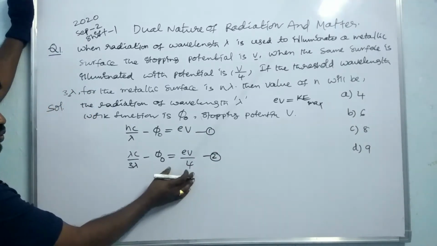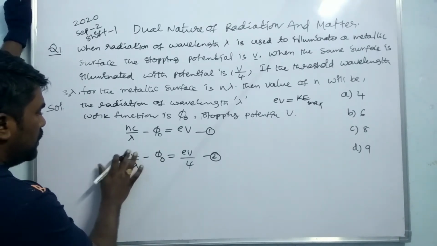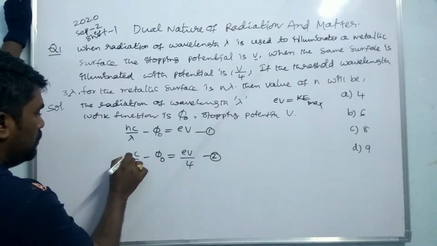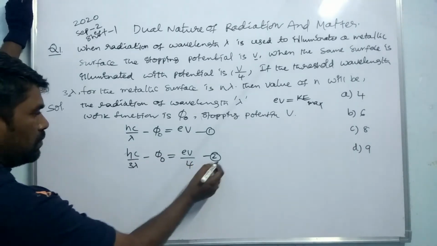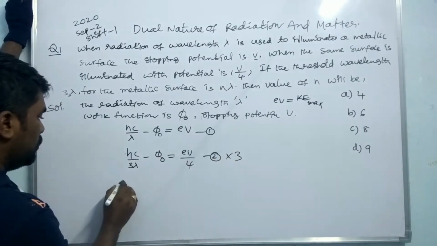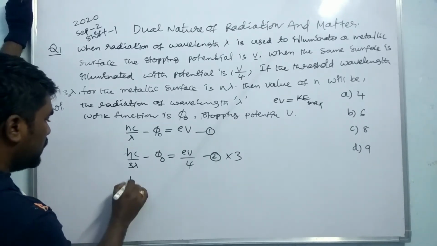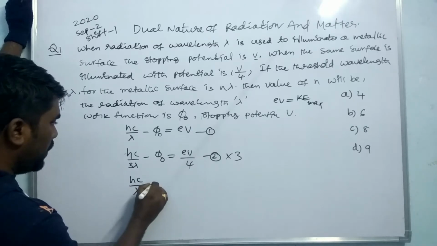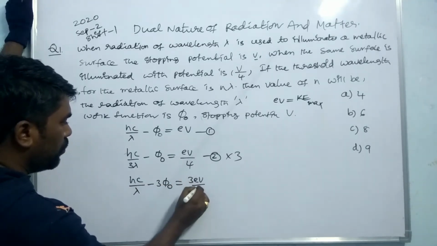To relate equation 2 to equation 1, we multiply both sides of equation 2 by 3, so hc by lambda minus 3 phi naught is equal to 3 eV by 4.